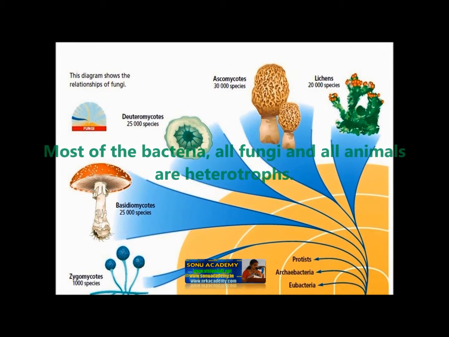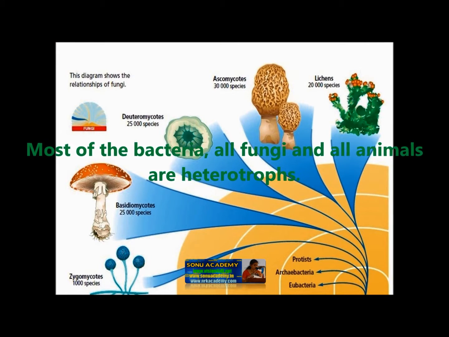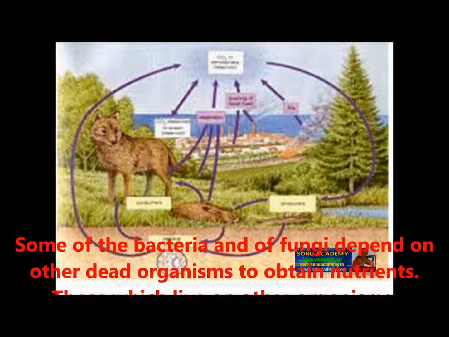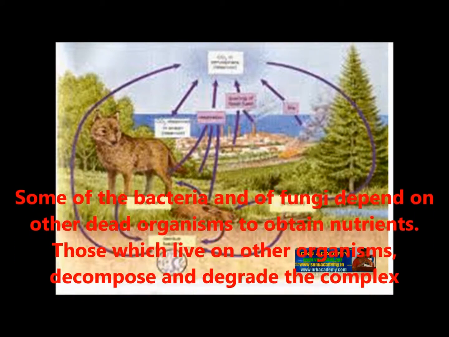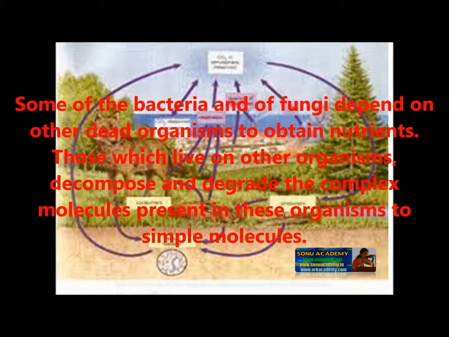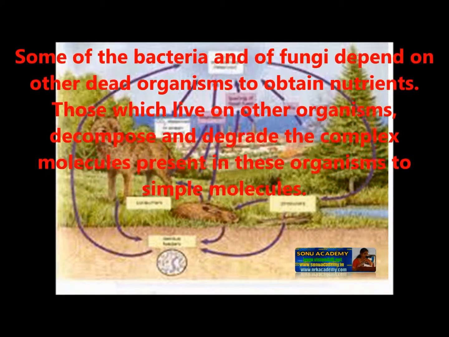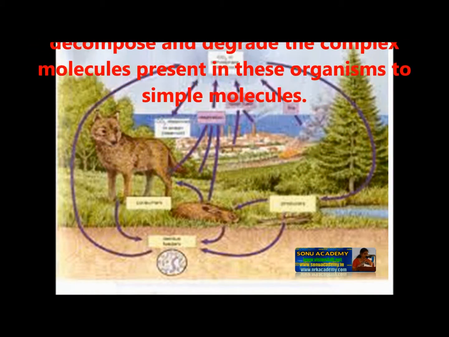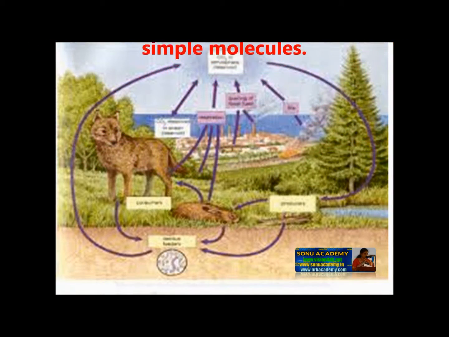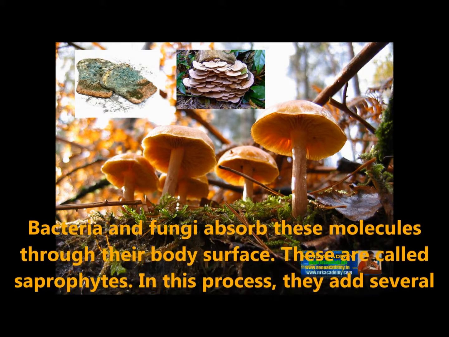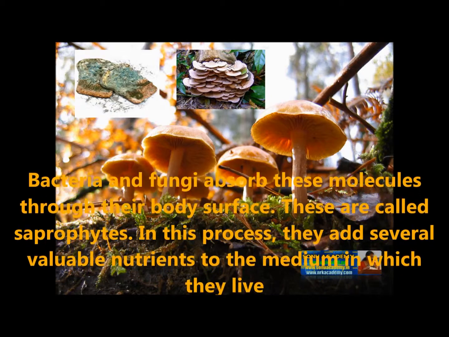Most of the bacteria, all fungi and all animals are heterotrophs. Some of the bacteria and some of the fungi depend on other dead organisms to obtain nutrients, and those which live on other organisms decompose and degrade the complex molecules present in these organisms to simple molecules. Some bacteria and fungi absorb these molecules through the body surface.